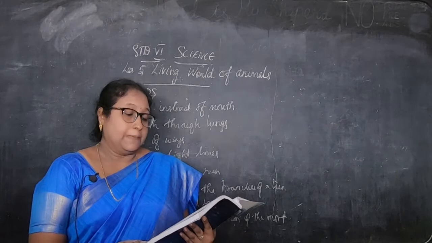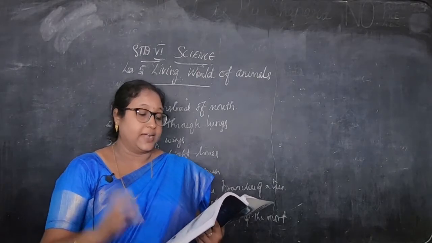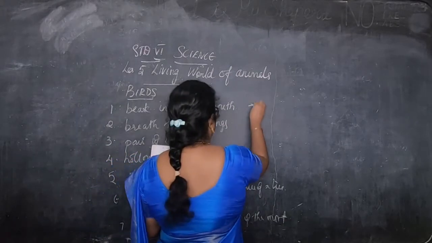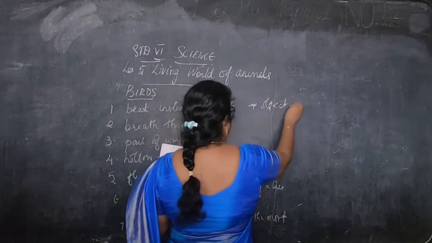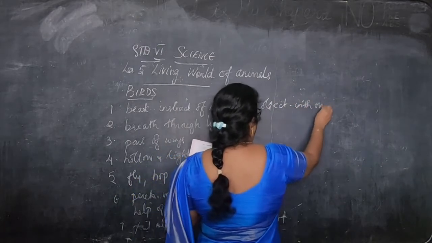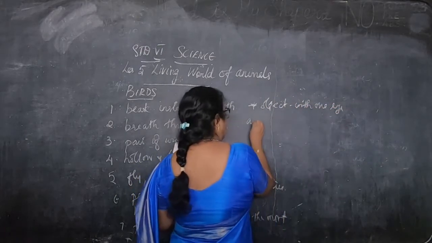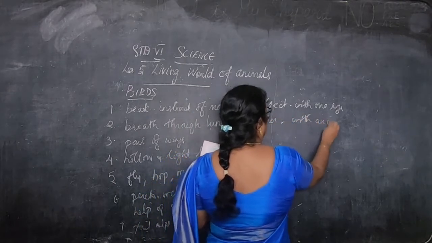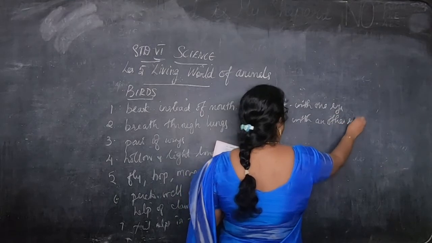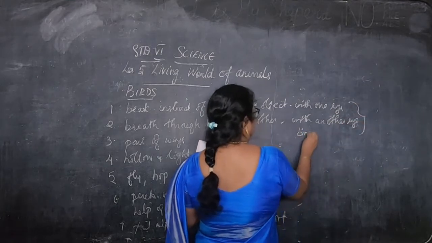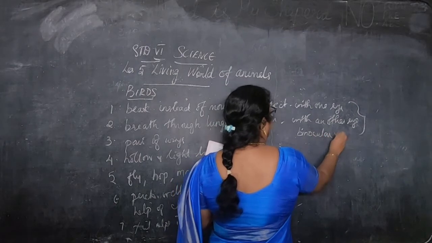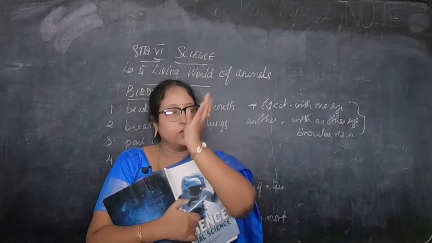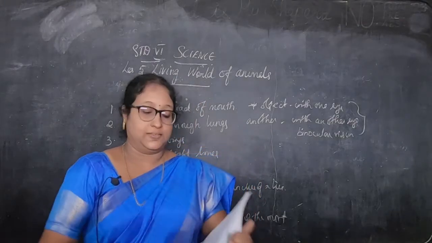Then birds can see one object with one eye and another object with the other eye. That is binocular vision. So this is called binocular vision. Do you understand? The bird can see one object with one eye, and the other eye can be used to see another object. That is called binocular vision.